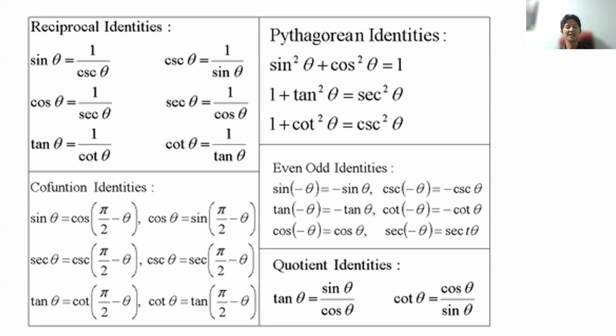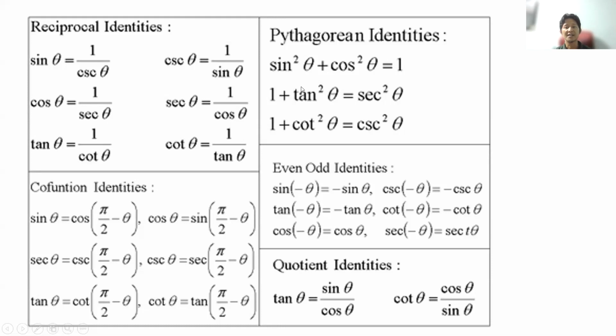Okay, so I would like also to include this short advertisement. So I want you to remember again these identities. If you have your high school trigonometry, you have to remember these identities kasi gamitin natin siya later on, or you can still use this. So we have the reciprocal identities on the first box there. So sine theta will be 1 over cosecant theta, cosine theta is 1 over secant theta, tangent theta is 1 over cotangent theta. Of course, the reciprocal of each other is the second row.